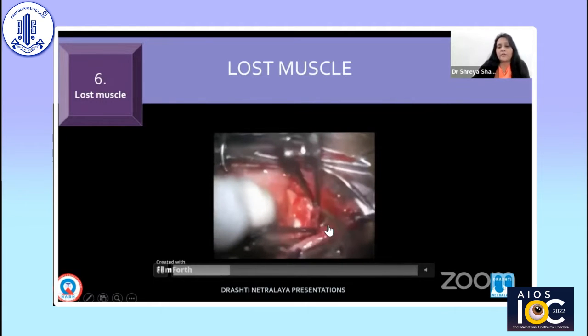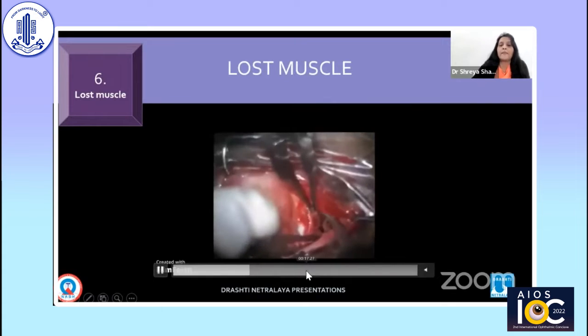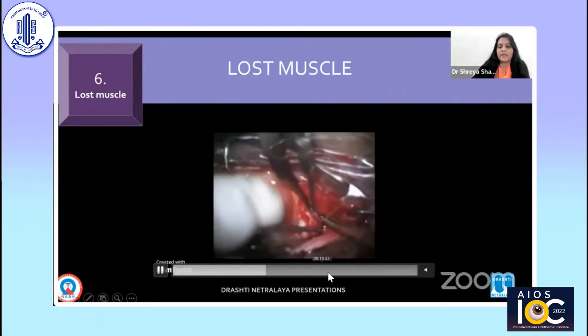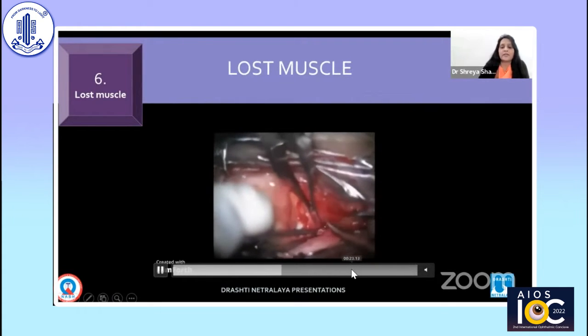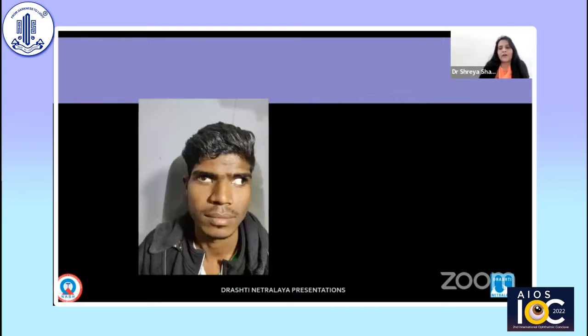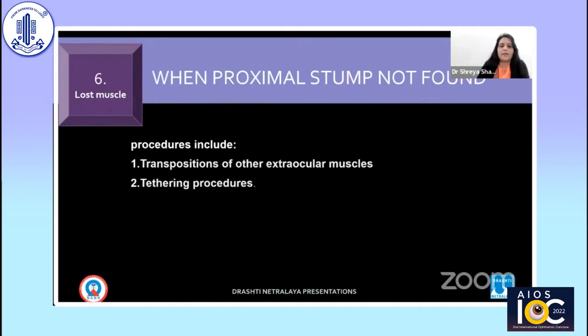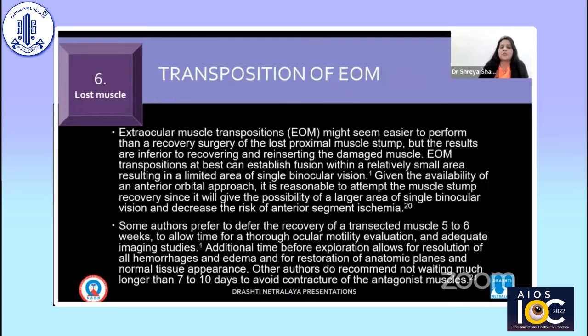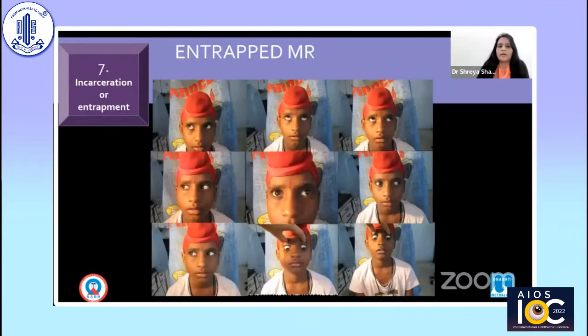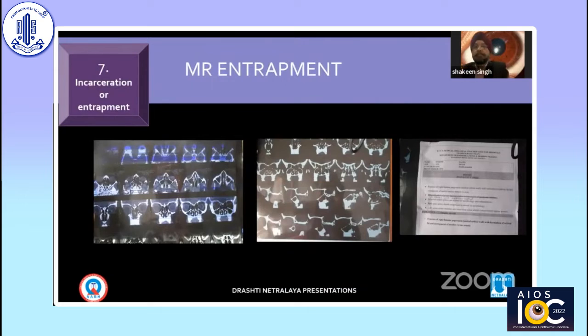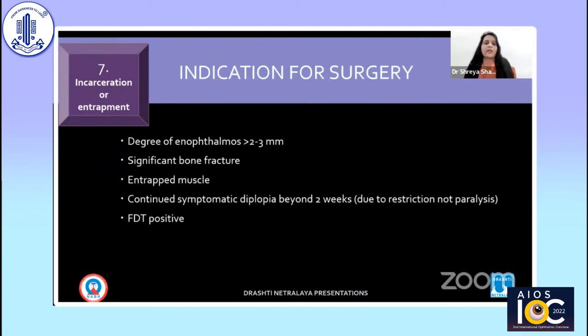We tried to find the muscle, we could find the muscle, but it was very tight and incarcerated. It was very difficult to find, though we found it and attached it. Sometimes we may not get full movement, so be ready for such a situation, and in that case transposition of another extraocular muscle will definitely serve. Incarceration or entrapment, as Dr. LMM already said, orbital floor fracture or orbital fracture will show this.